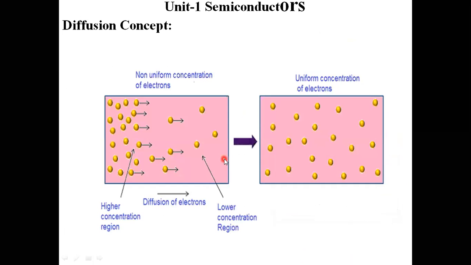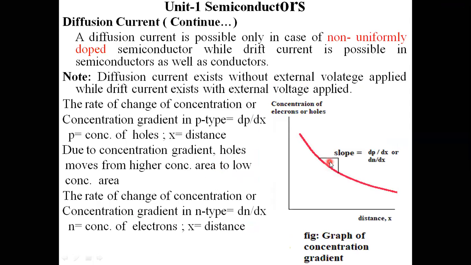At this level the concentration is high. As the charge carriers move towards this end, the concentration decreases, and at the other end of the semiconductor material it also keeps decreasing.